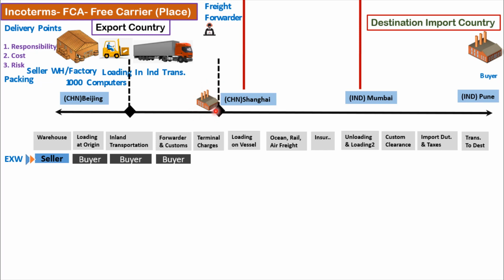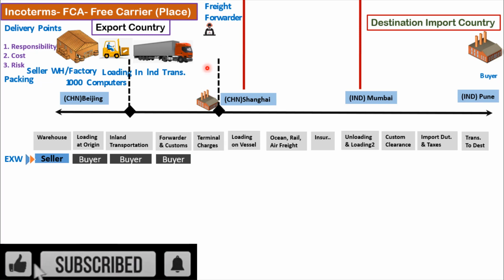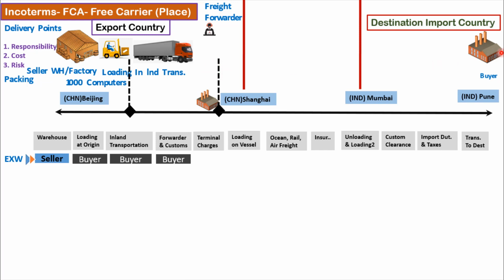So if the place is the freight forwarder's warehouse, in that case it becomes the responsibility of the seller to load the material into the truck and do transportation till the warehouse at the freight forwarder's location. But seller is not responsible to unload the material. Unloading will be owned by the buyer. So in that case, if the place defined is a warehouse of the freight forwarder, till this area it becomes ownership of the seller, and from this point onward ownership gets transferred from seller to the buyer.